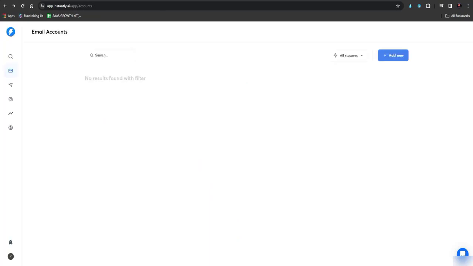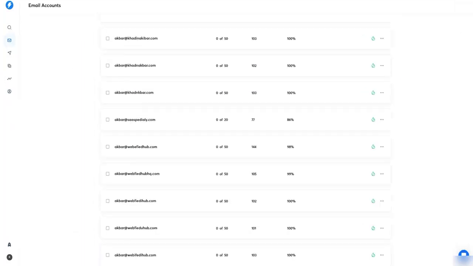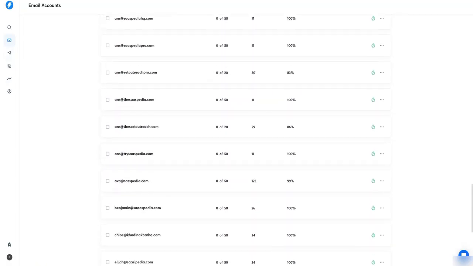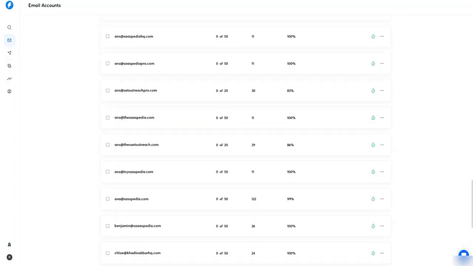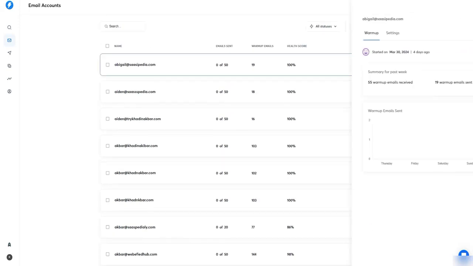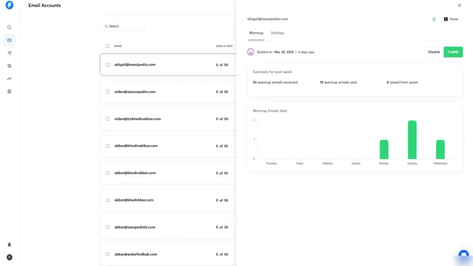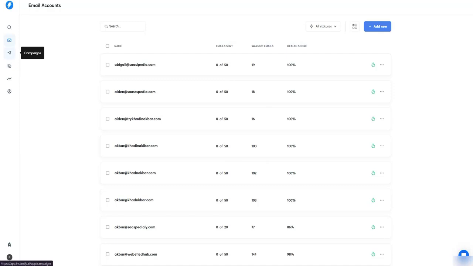And after the domain setup is done, you would have to wait for 15 days for warm up. Warm up is basically the process where AI automatically sends and receives the emails to tell the bots that it's a real account. And here you can see all my warm-up accounts' health is mostly 90% up. And after the warm-up is complete, you can start sending the emails.